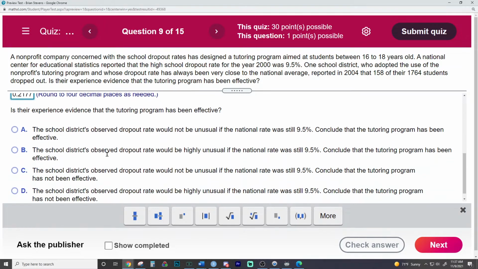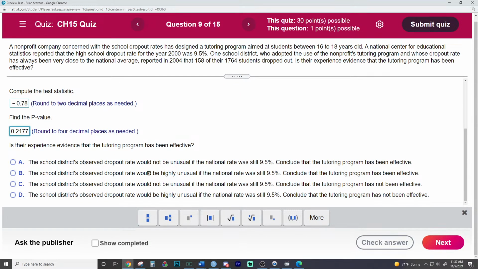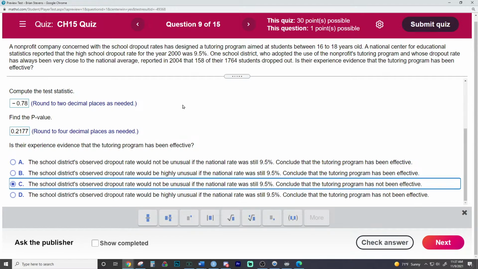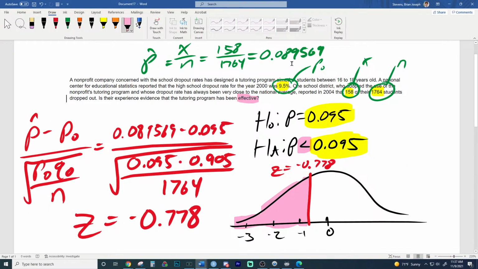And so has it been effective? Right here, it looks like what we're seeing could be by random chance. So the school's dropout rate would not be unusual if the national statistic rate was still 9.5. It would not be unusual, correct. Yeah, we conclude it's not been effective because what we're seeing right here seems, they say, oh yes, we improved. We lowered the dropout rate. The dropout rate is now 8.9%.